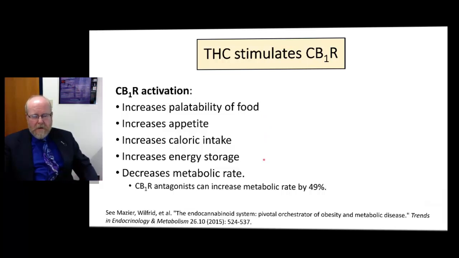It increases the storage of those calories in fat cells, and at the same time it causes you to conserve energy. It decreases your metabolic rate and has a pretty striking effect on that. In the rat, we've found that CB1 receptor antagonists can increase your metabolic rate by up to 50%. So a big change in metabolism.